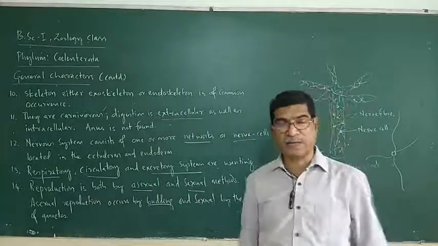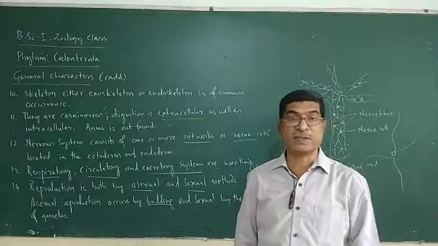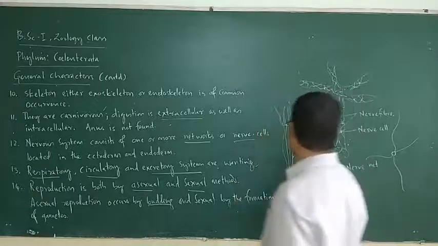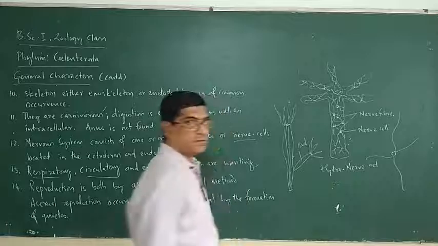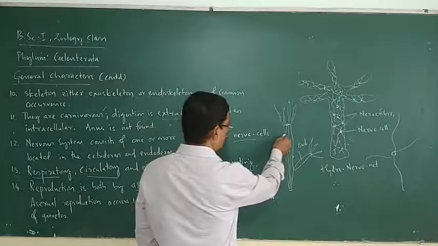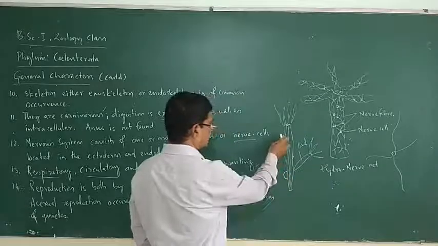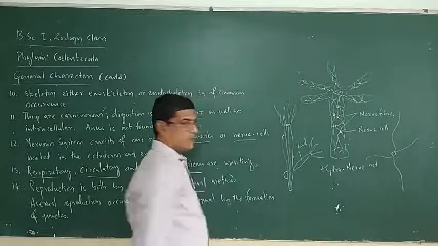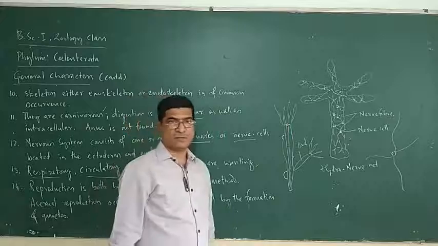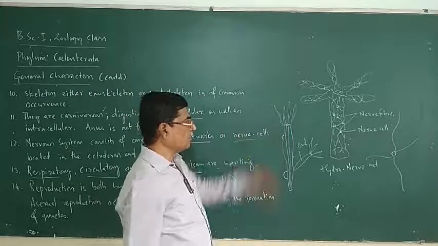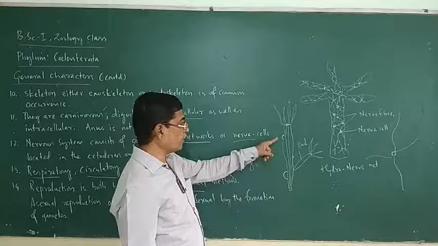Then by producing gametes, sexual reproduction takes place. See, Hydra has both gonads, testis and ovary. The testis is present towards the mouth, and it is conical in shape.